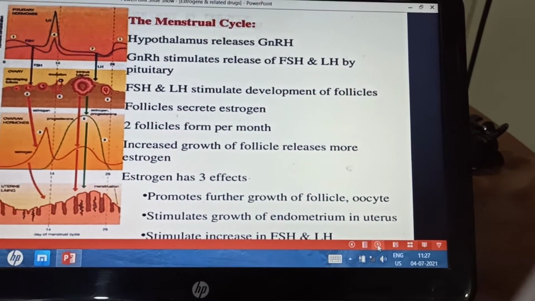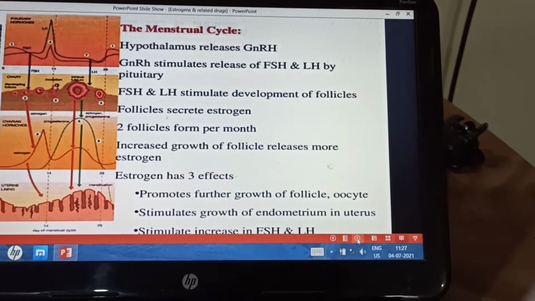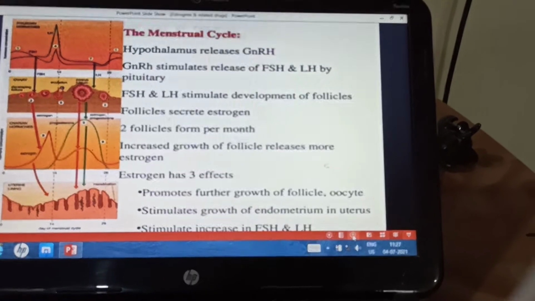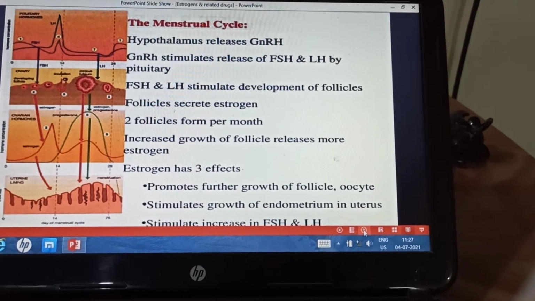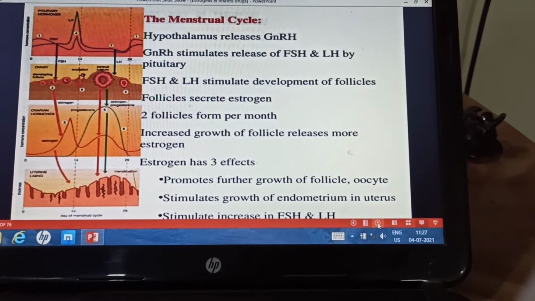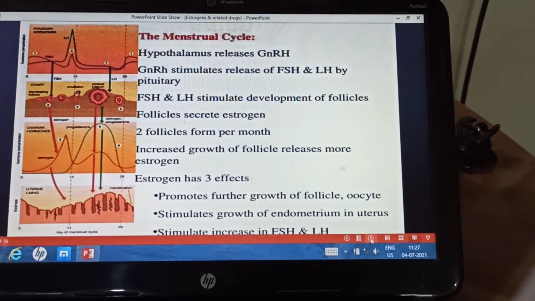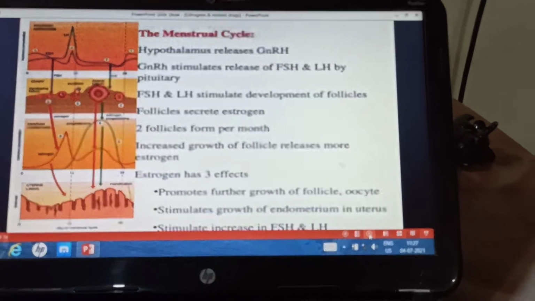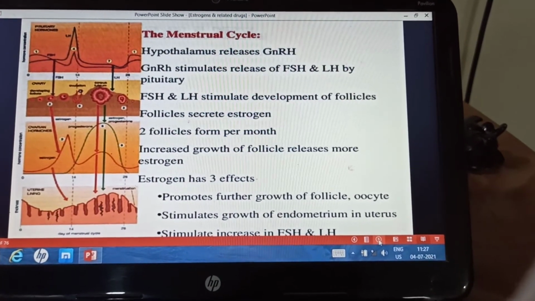Estrogen mainly has 3 effects: promotes further growth of the follicle and oocyte development, stimulates the growth of the endometrium in the uterus, that is proliferative phase, and stimulates increase in FSH and LH. This is positive feedback mechanism and leads to the LH surge also.